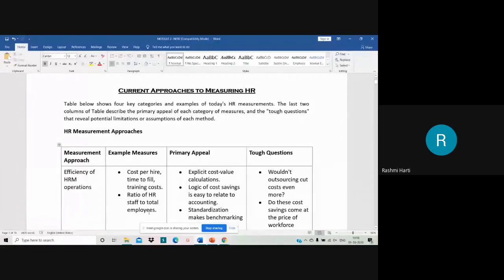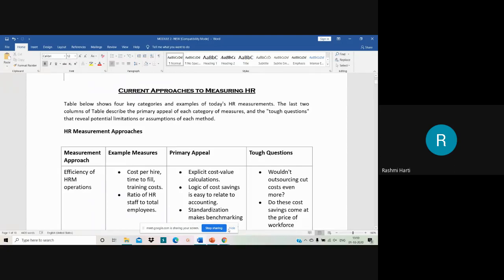How many HR staff are there and total employees, the ratio is calculated, as well as cost per hire, how much amount is spent on hiring a particular person. Time to fill, the gap to fill the vacancy. All these things are measured.